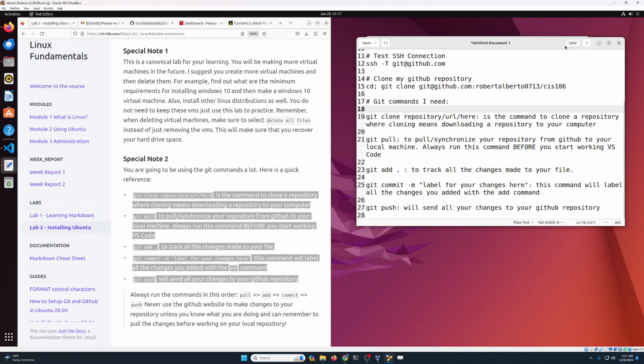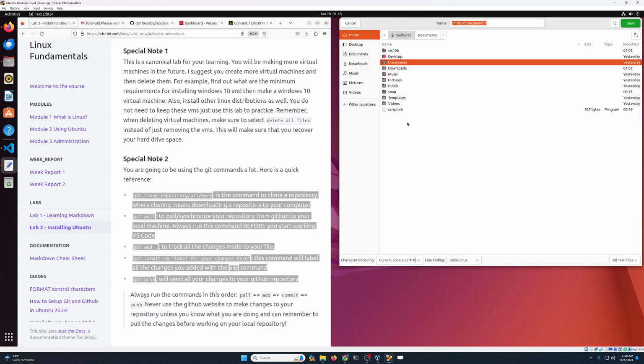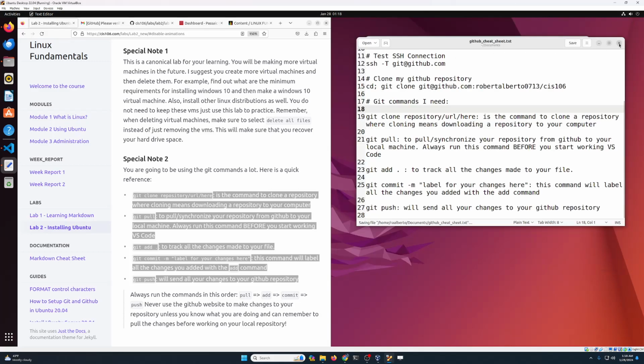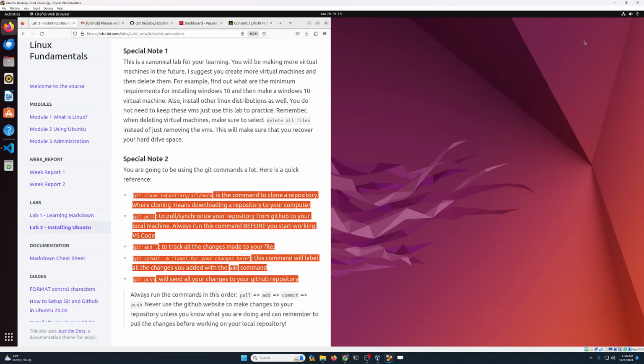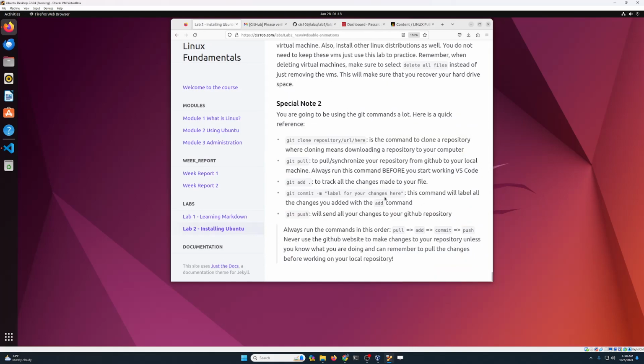So save this file in your documents folder, or you can save it in your home directory, wherever you can find them. Just don't put them in your GitHub repository, because what if your GitHub repository is actually what breaks? So let's just save them somewhere else. So I'm gonna put it in documents in my case, and I'm gonna call it GitHub sheet .txt. Click on save, and now you can close this document, you can close the file manager, and you are done.